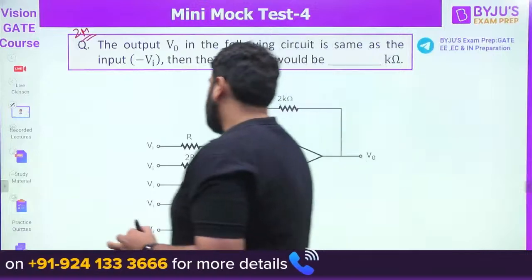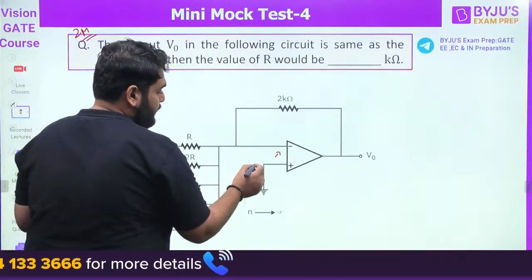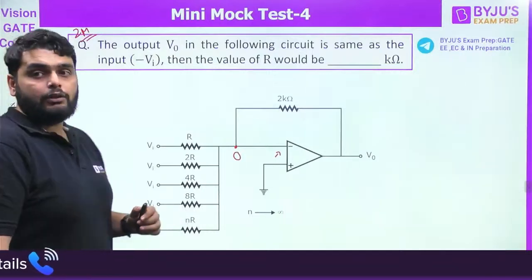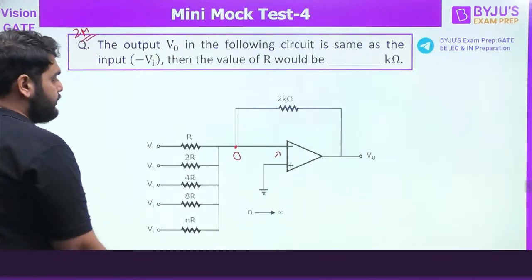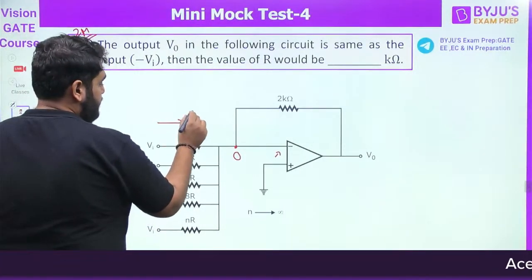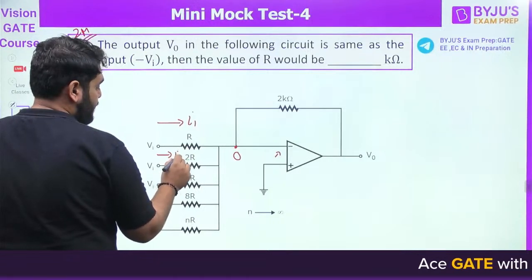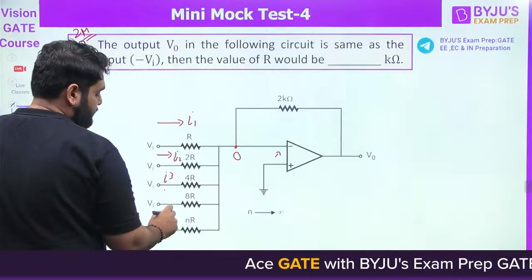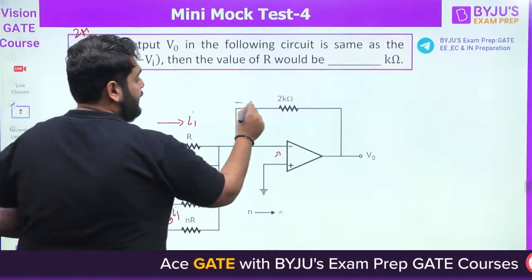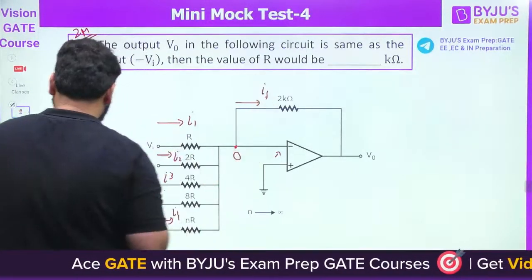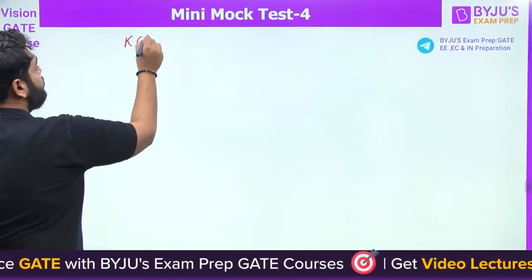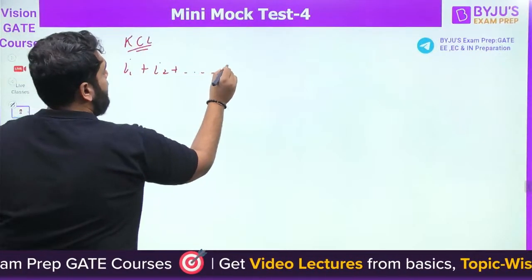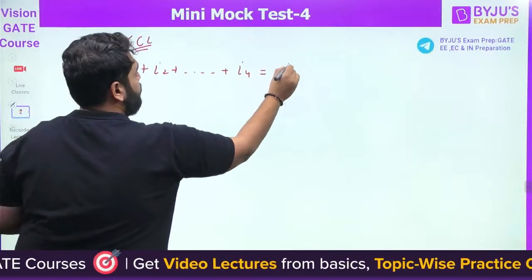Using the virtual ground concept, I can take this voltage as 0. This is I1, this is I2, I3, and so on. This can be IN, and here I can take IF. So using KCL, I can write I1 plus I2 plus up to IN is equal to IF.